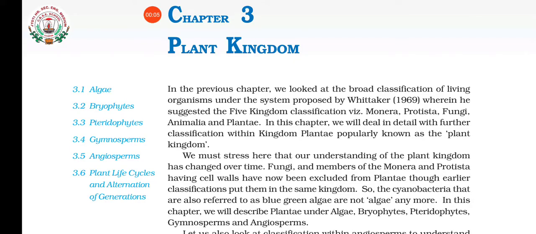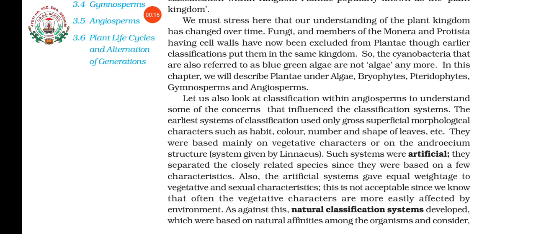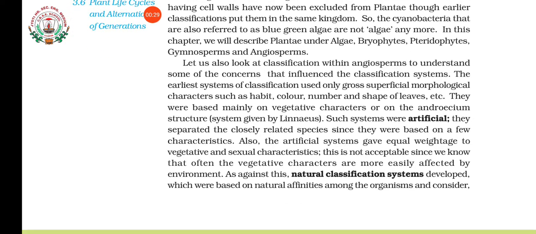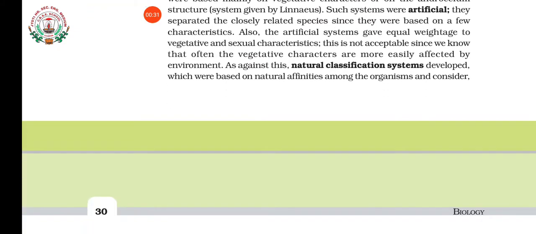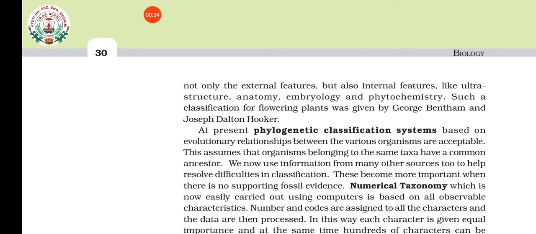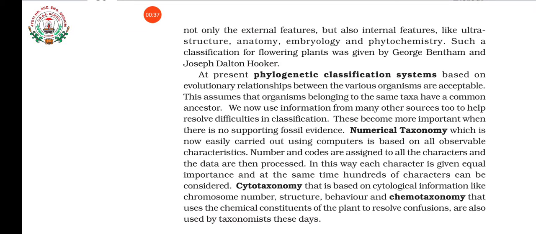So, in the previous videos, we were studying the chapter 3 Plant Kingdom, and in that, we have studied the various systems of classification. Various scientists, how they classified the plant kingdom further into different groups. We learned about the artificial system of classification, natural system of classification, phylogenetic system of classification, numerical taxonomy, cytotaxonomy, and chemotaxonomy. So this much we have completed.